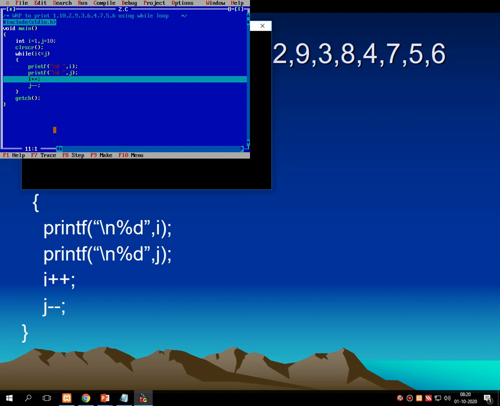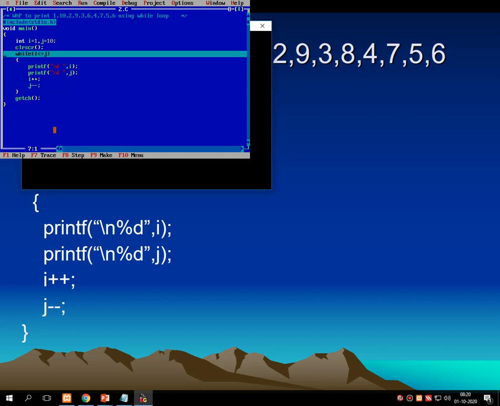Then i is incremented by 1, so i becomes 2 and j is decremented by 1, so j becomes 9. Right? Now the repetition goes up. What is the value of i and j? i is 2 and j is 9. So 2 is less than equals to 9.